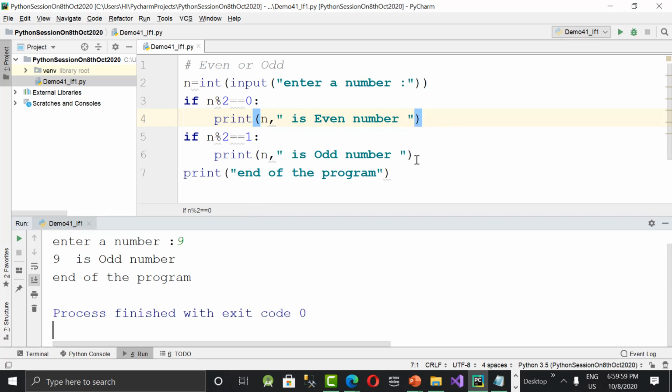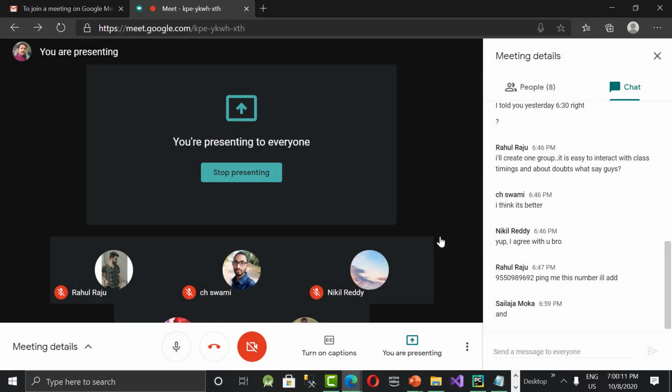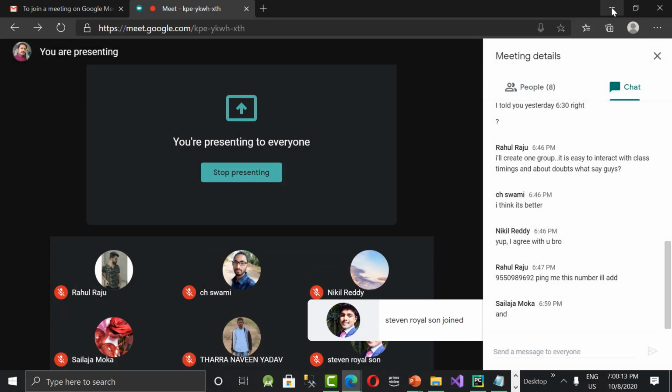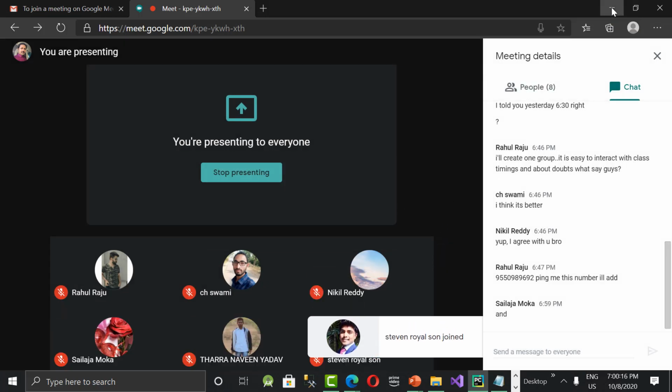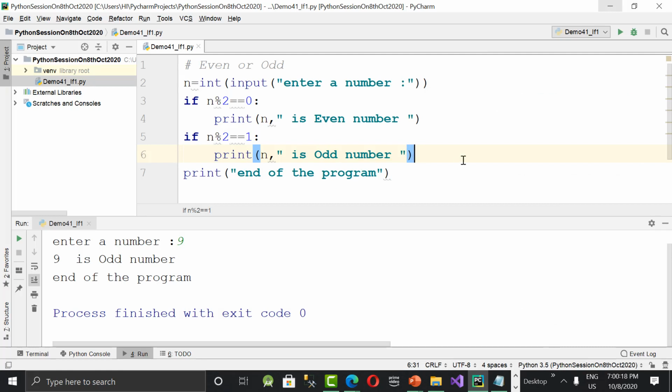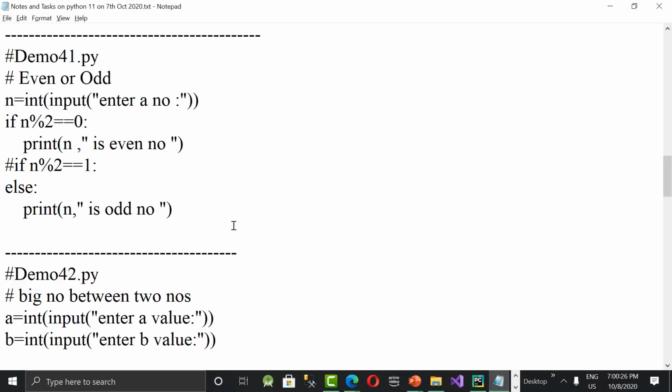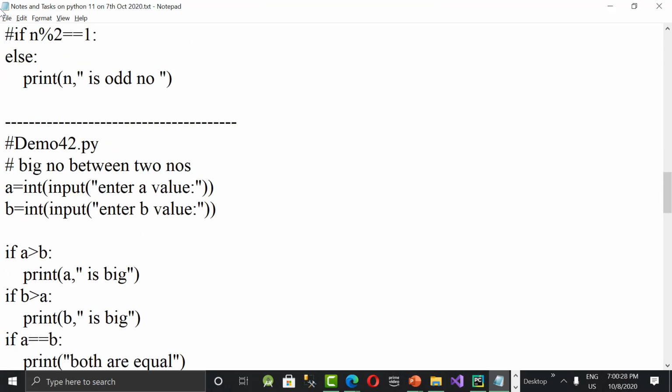And we can also use if else. We'll go to that later. Okay. Now, let's add this. Fine. Next example, I'm going to check the big number between two numbers. Okay. So how to do that? So what are the three levels of if statements in Python? So let's say this.